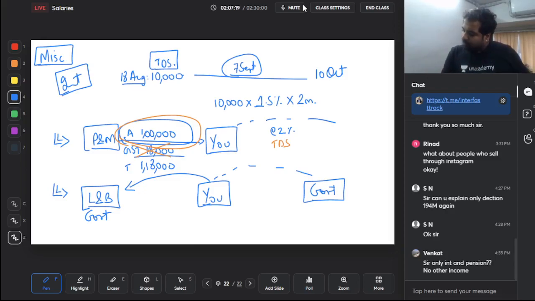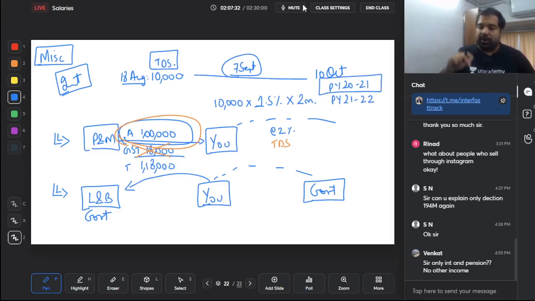Next. Guys, during the COVID year, which is 1 year before your exam year, 21-22, before that was 2021 exam year, and this year, guys, all the TDS rates had been reduced by 25%. So a 10% became 7.5, a 5% became 3.75, etc. So guys, for this year there is no such reduction in TDS rates. So if some friend tells you that, listen, there is a reduction in TDS rate, did you know about it? Please ignore that friend very well, because for your year there is no reduction in TDS rate.